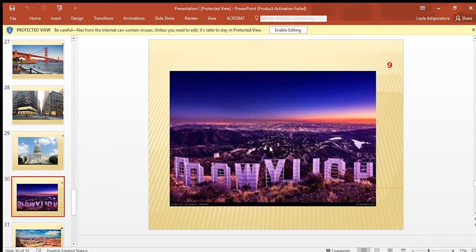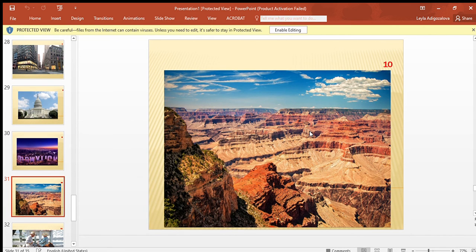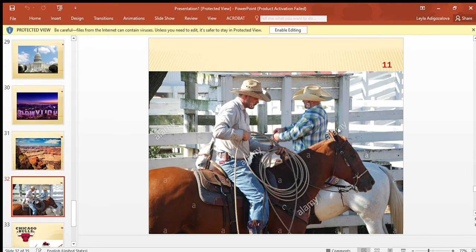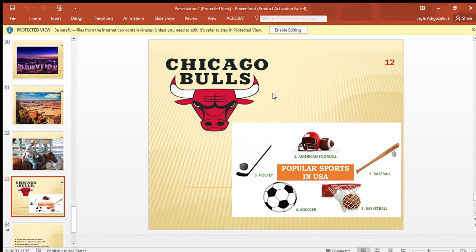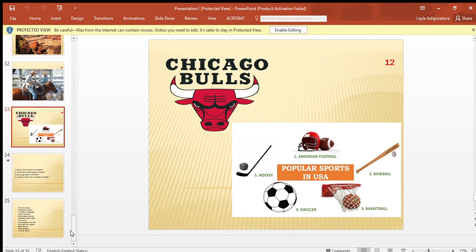Hollywood, Los Angeles. This place is in Texas. It's Grand Canyon. Very famous site. This is a picture with Texas Cowboys. And this is Chicago Bulls in American sports. You know that the famous American sports are American football, baseball, basketball, soccer, and hockey. They are very famous.